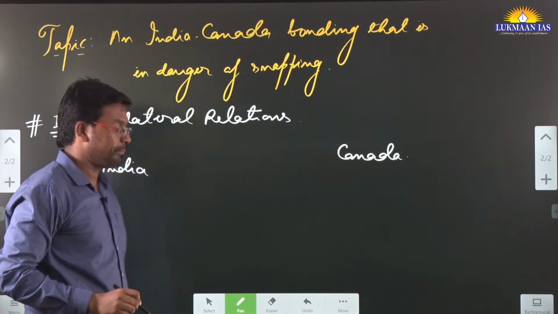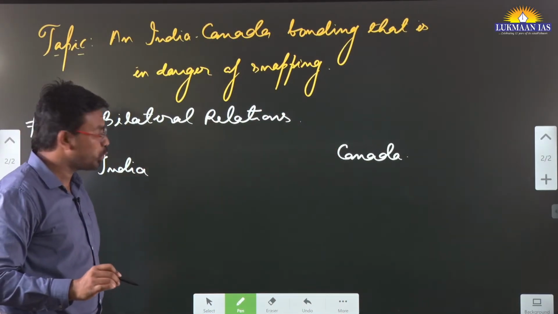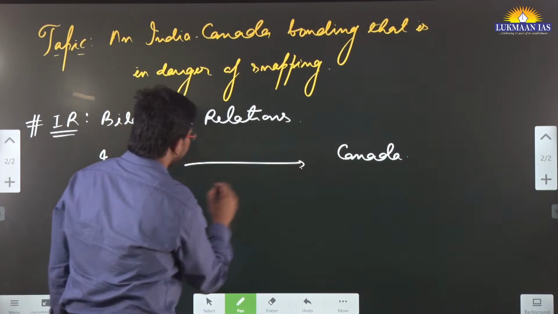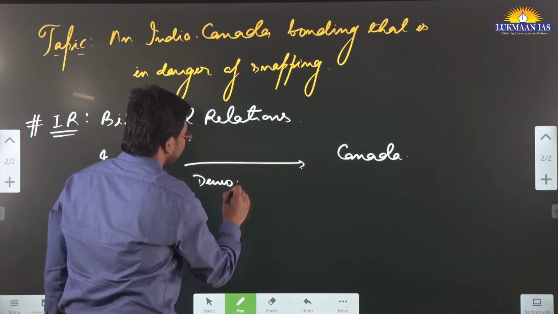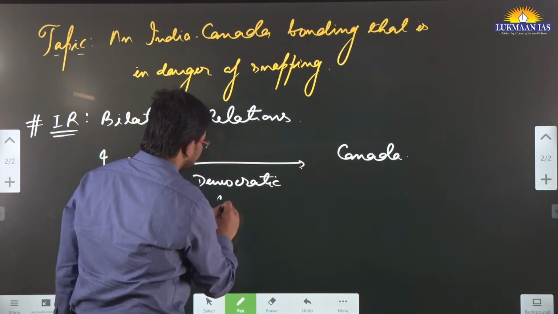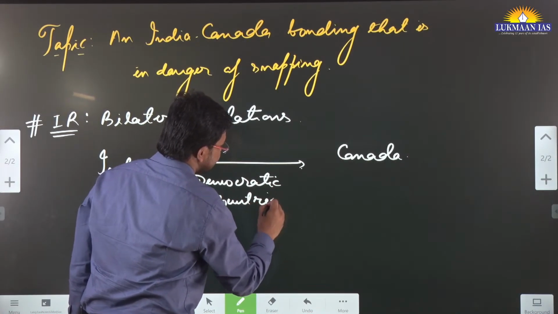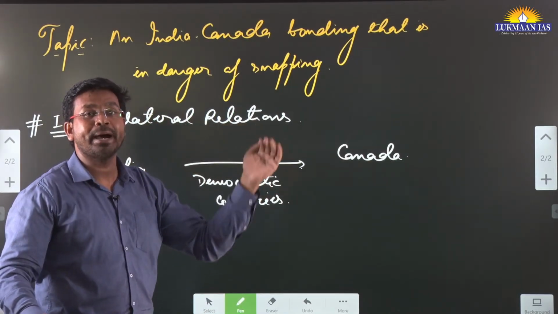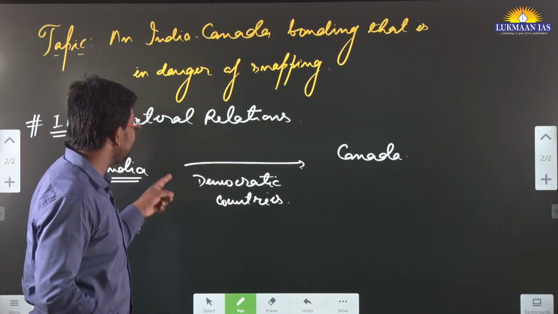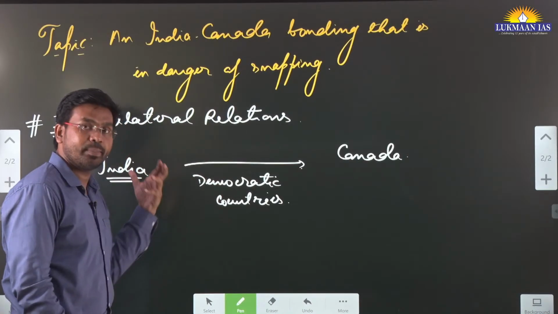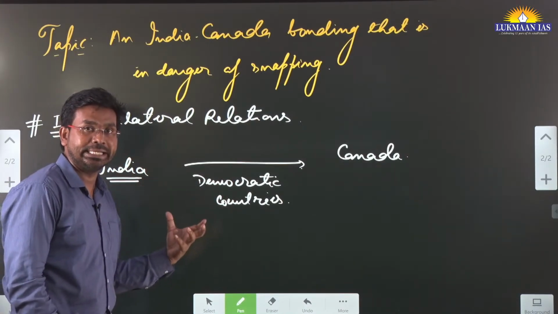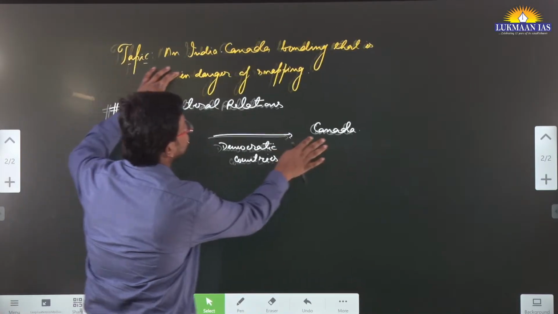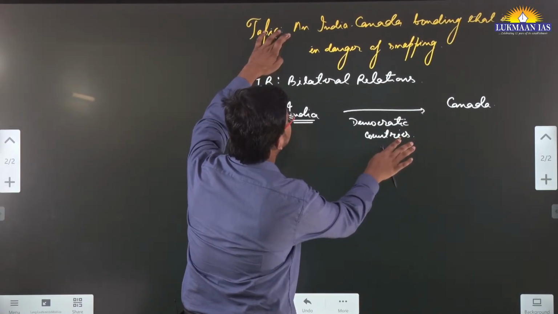India and Canada, right? If we talk about the nature of these two countries, these two countries are democratic countries. It means they follow a system of democratic process of election. Both the countries abide by international law. India has signed multiple treaties. Canada has signed multiple treaties. So they both are international law abiding countries.